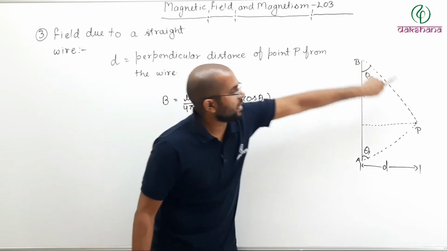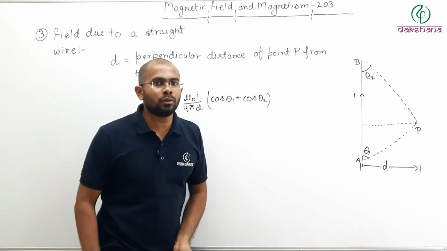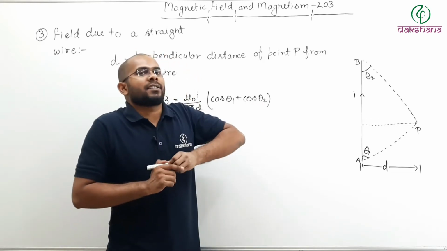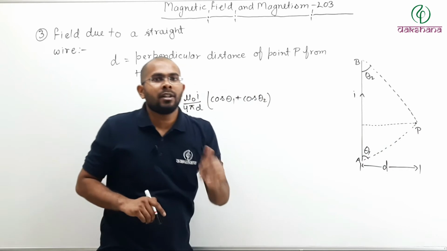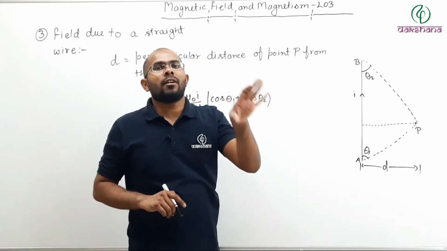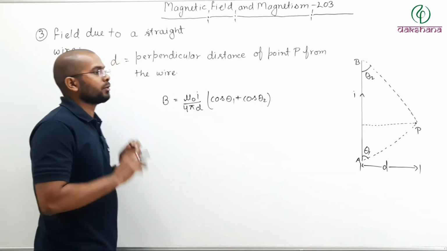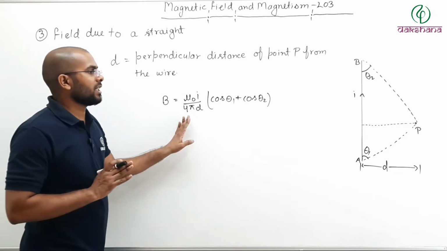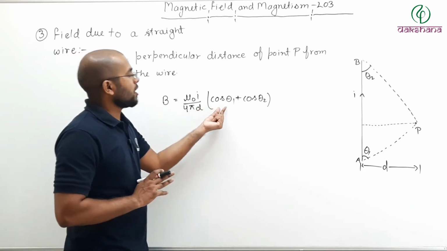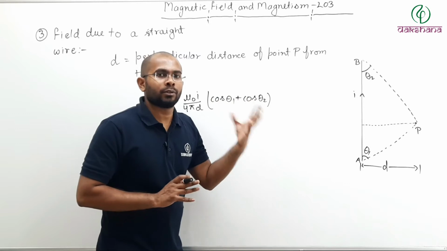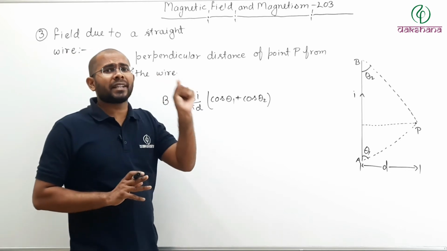What is theta 2? From the other end, what angle does the point P make? So theta 1 and theta 2 are the acute angles. Remember, these are the acute angles point P makes from the two ends of your wire. So the magnetic field at point P due to the entire wire may be written as B is equal to mu naught I divided by 4 pi d, cos theta 1 plus cos theta 2. Now this is your magnetic field, only the magnitude.